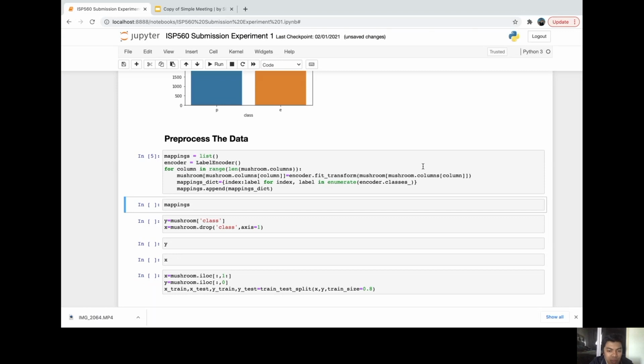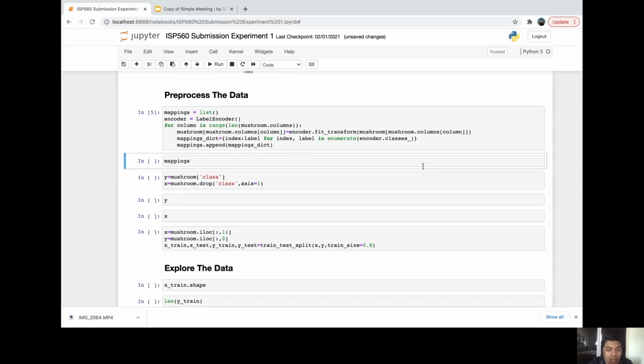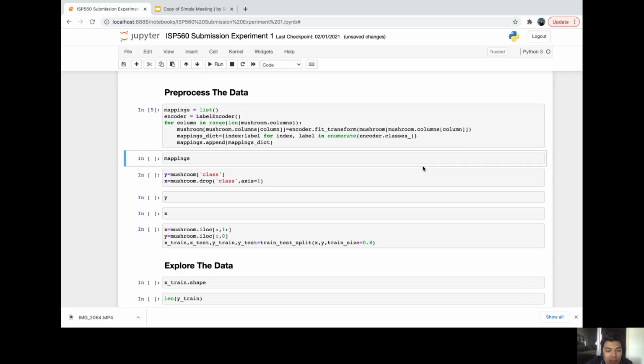In order to do that, we need our encoder, which is just a LabelEncoder object, and then for column in the range of data.columns, we're going to set the column equal to its newly encoded version. So data[column] will take the slice of the total data set for that given column name.